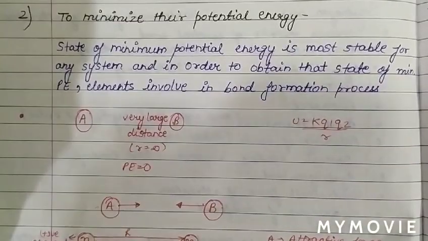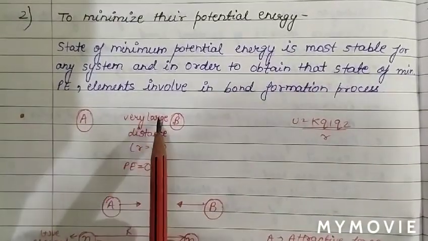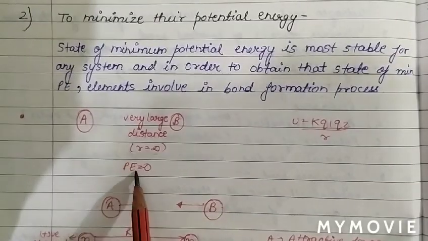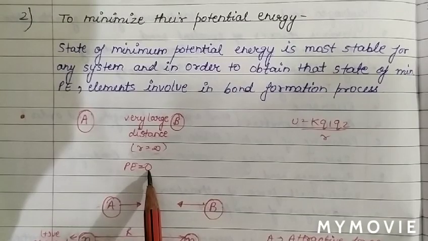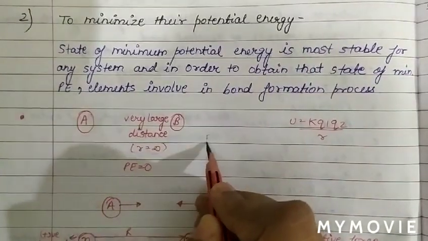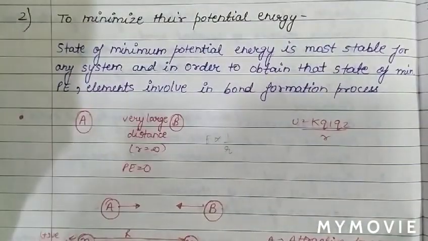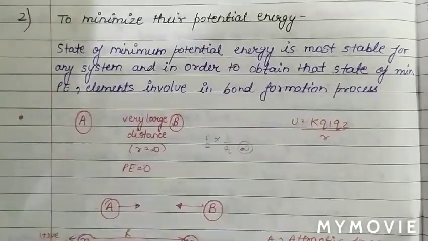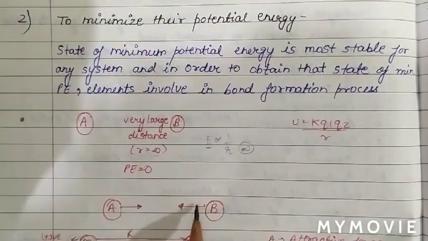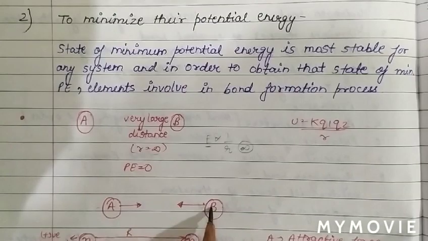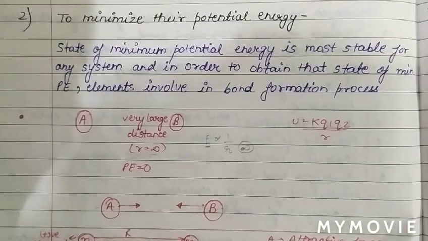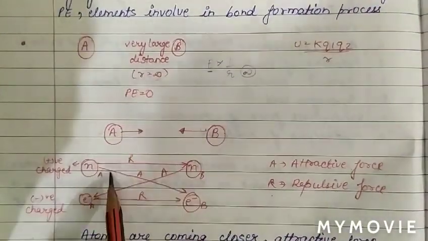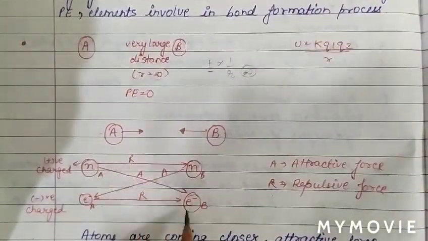We may also see that when A and B are two atoms separated at an infinite distance from each other, then the potential energy will be zero, as energy varies inversely proportional to R. When R is infinity, then energy will be zero. Now these two atoms start approaching each other. These two atoms have a nucleus as well as electrons.